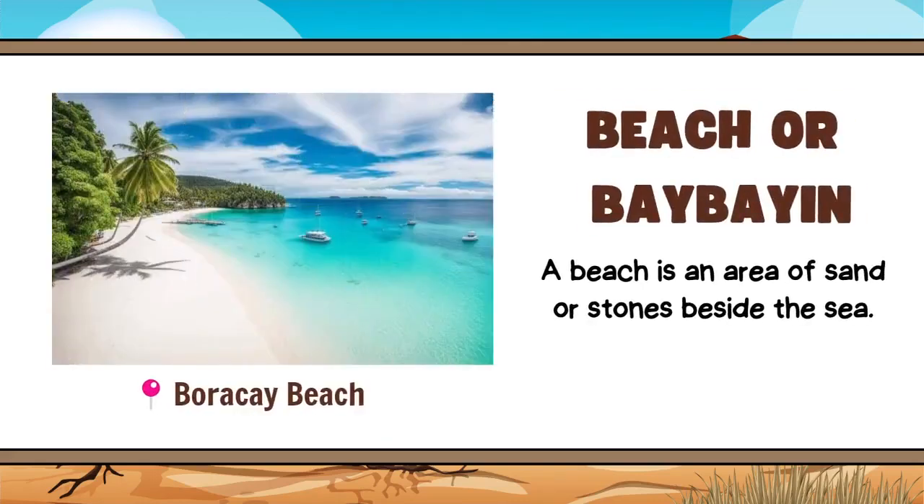And last, beach, or in Tagalog, baybayin. A beach is an area of sand or stones beside the sea. Example of this landform is the Boracay Beach of the Philippines. And these are some of the landforms that the Earth has.